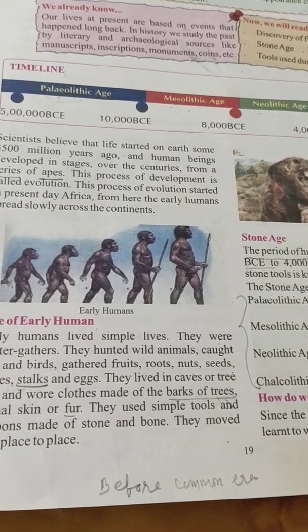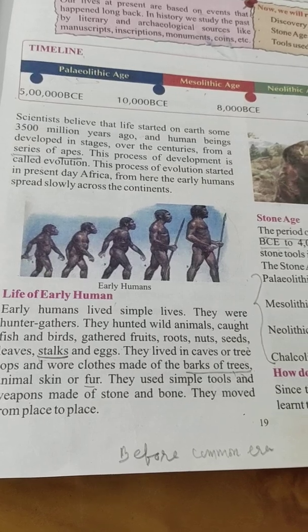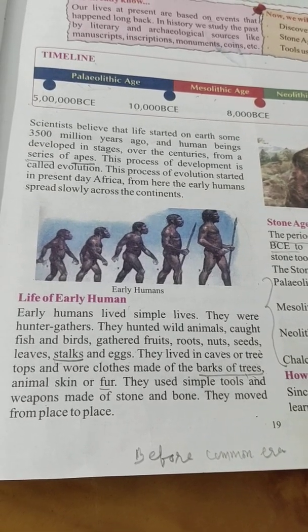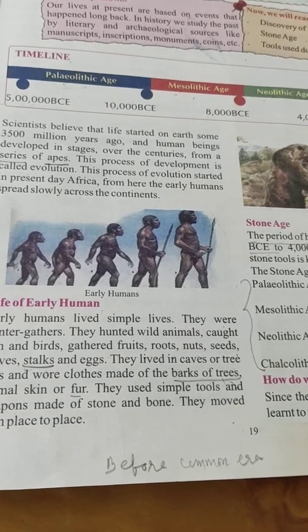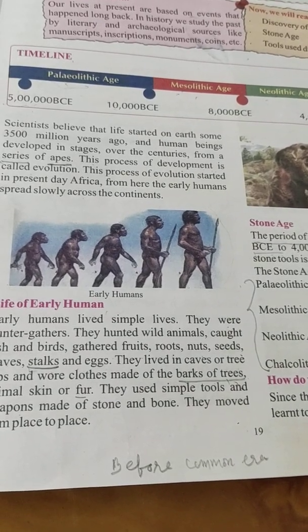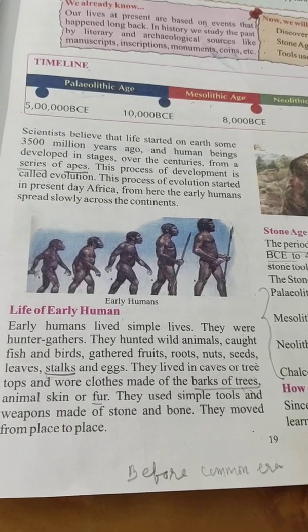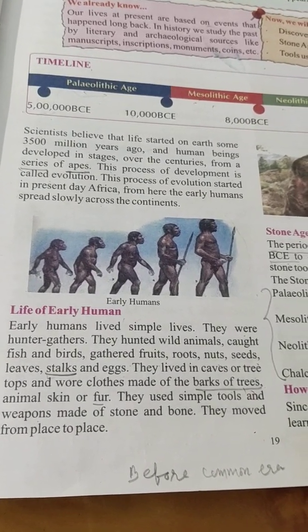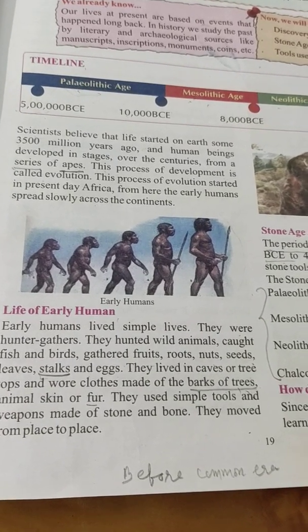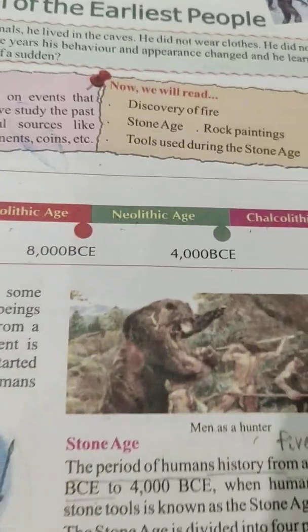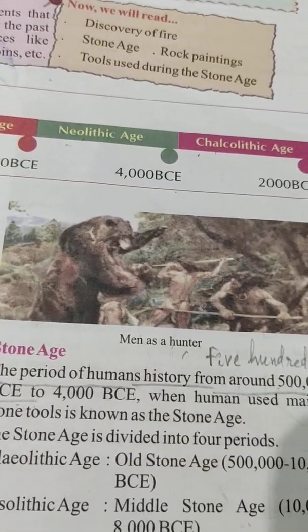They lived in caves or tree tops and wore clothes made of the barks of trees, animal skin or fur. Barks of trees: the hard outer covering of a tree. They used simple tools and weapons made of stone and bone. They moved from place to place. So this is the picture of man as a hunter.